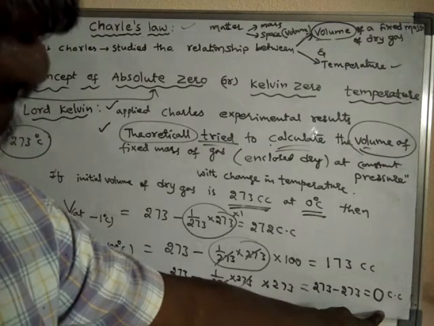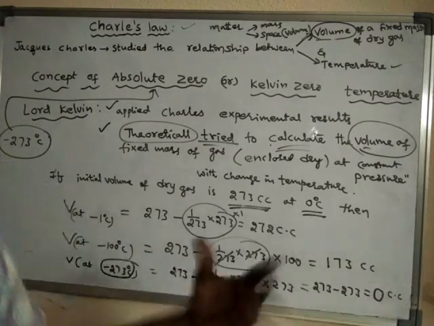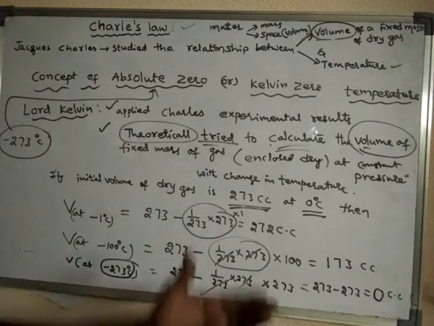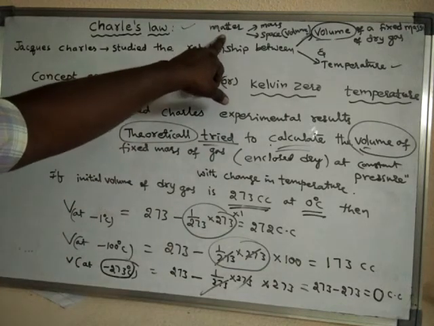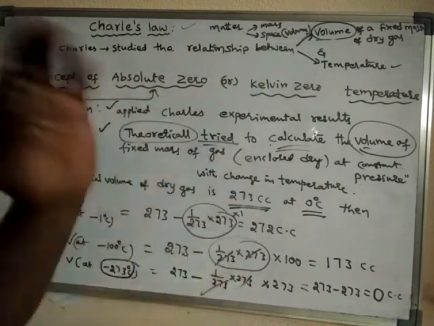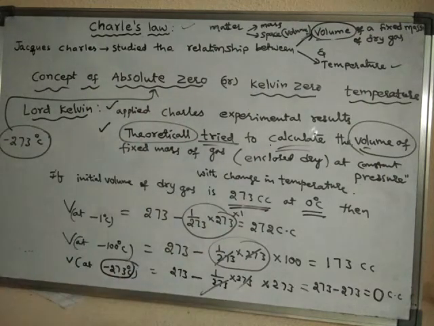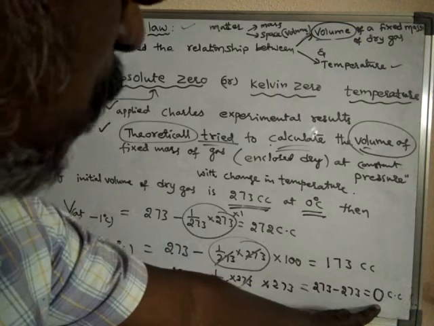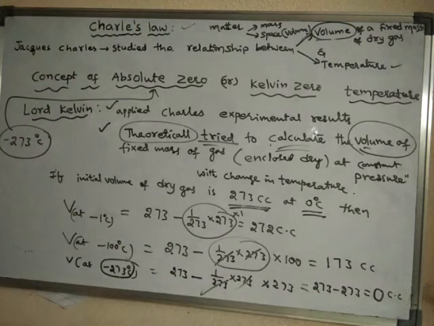No, because any gas itself is matter, so it should possess at least some little volume, a definite mass and a definite volume. So theoretically this is not possible.